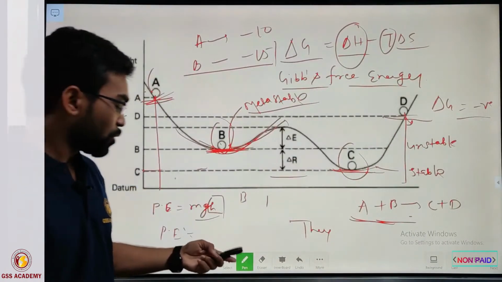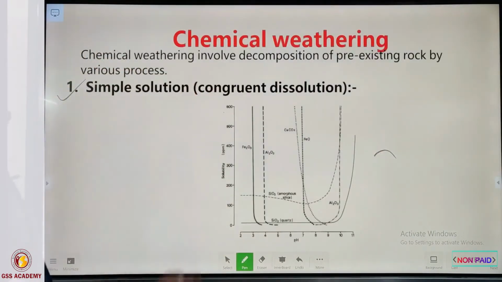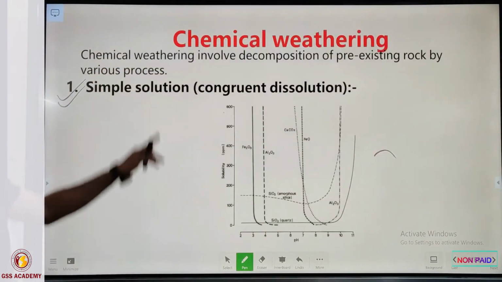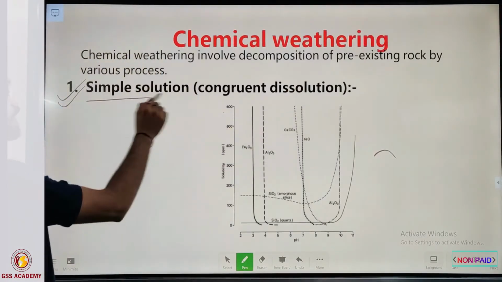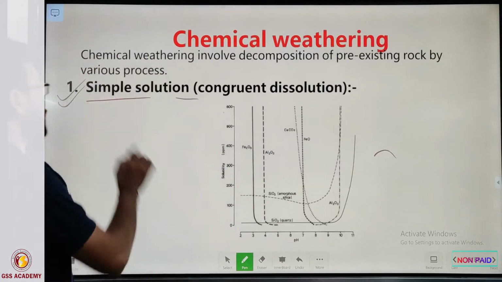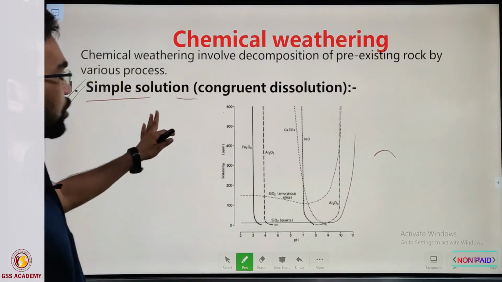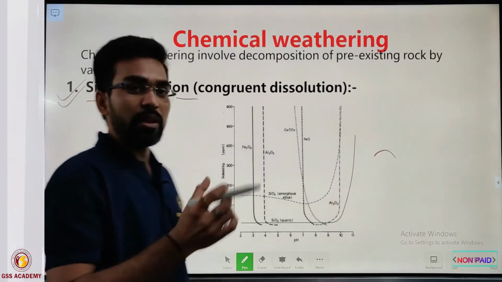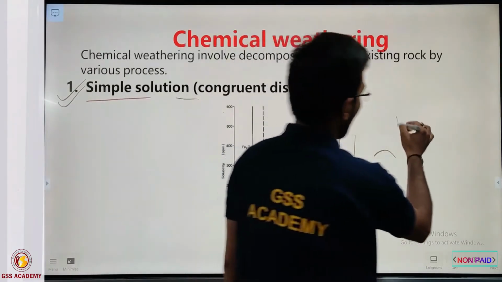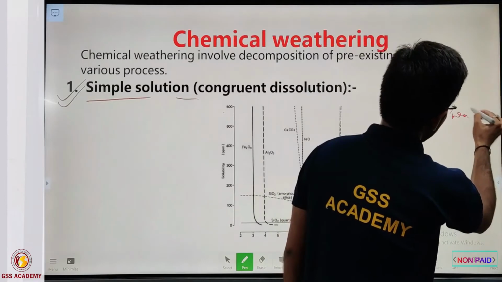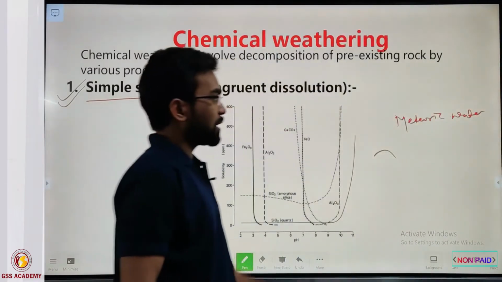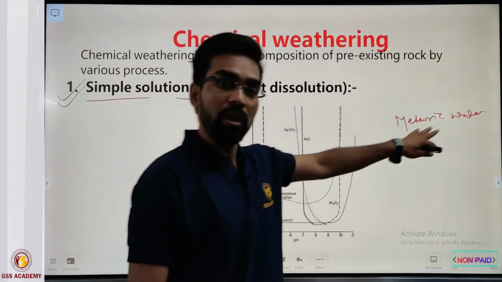So now look one by one at the processes of chemical weathering. The first process is simple solution. As the name suggests, it means that any mineral in meteoric water gets dissolved completely.